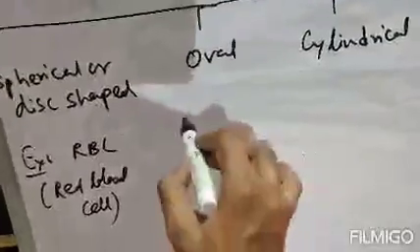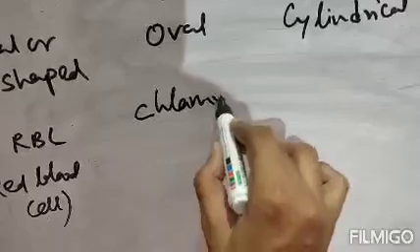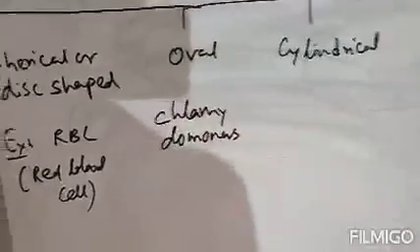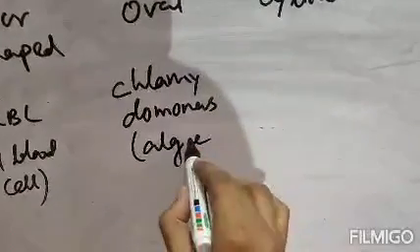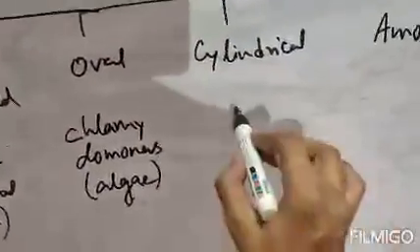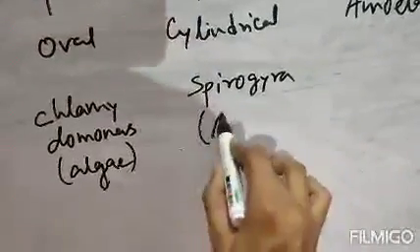Oval shaped cell example will be Chlamydomonas. Chlamydomonas, this is one type of algae and oval shaped. Clear? Next, cylindrical. Cylindrical shaped will be your Spirogyra. Spirogyra, this is an example. This is also an algae.